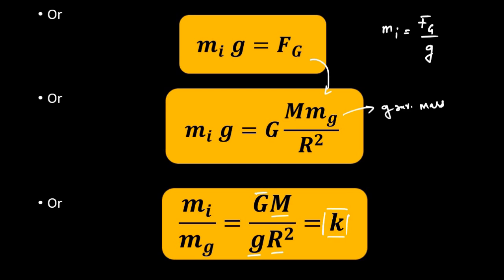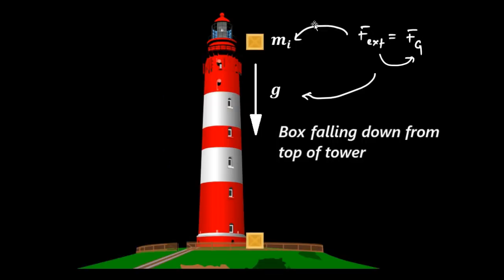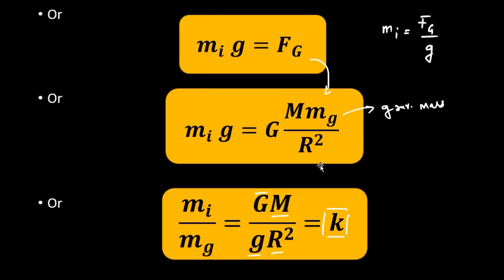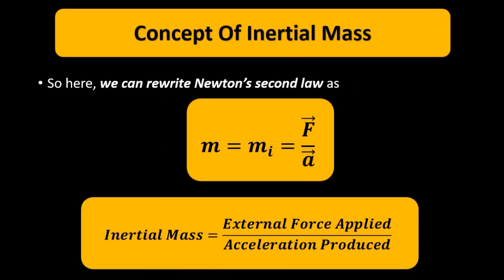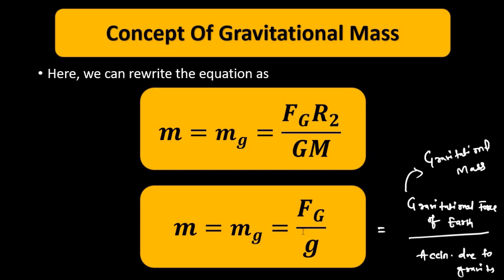So here the main thing was that the external force acting on the inertial mass is itself the gravitational force. That's why this relationship could be established, otherwise not. So for any other force other than the gravitational force, the acceleration produced is because of the inertial mass, and when gravitational force acts on the object, the acceleration, which is the acceleration due to gravity, relates to the gravitational mass. That gives us the expression of gravitational mass.